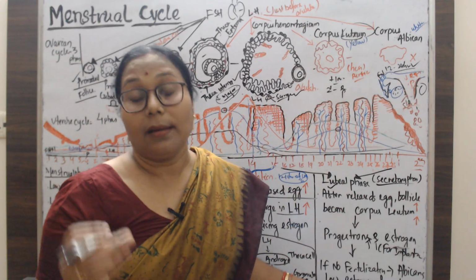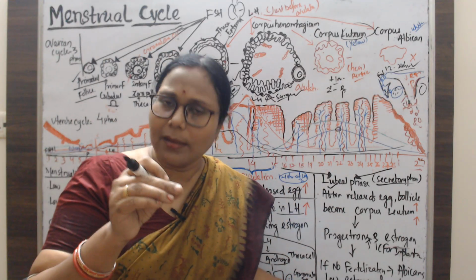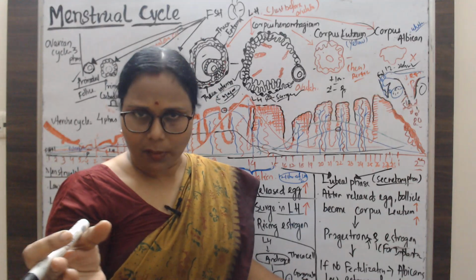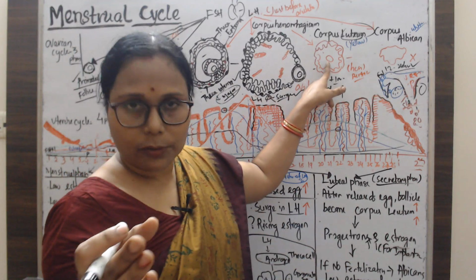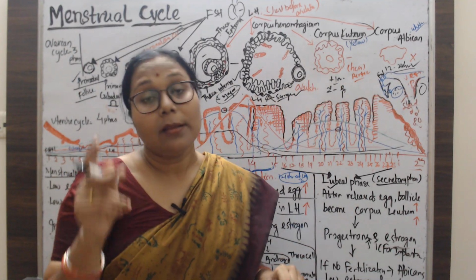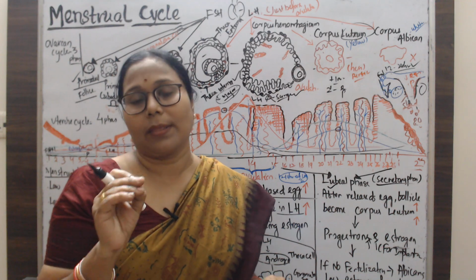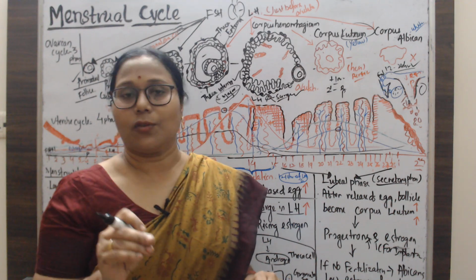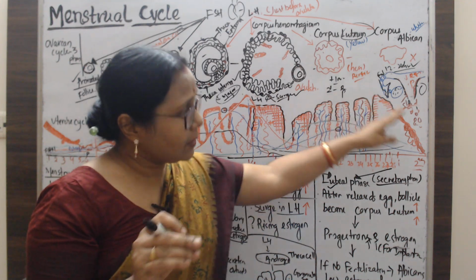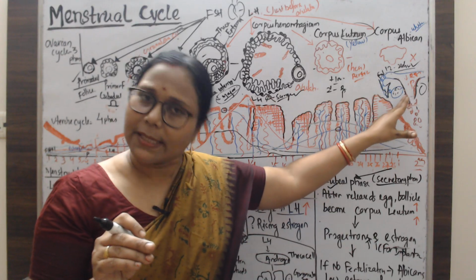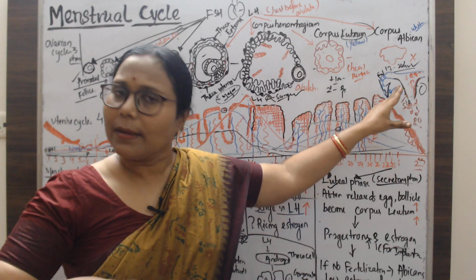According to the Latin word, luteum means yellow color. So it is called the corpus luteum, and the corpus luteum has two hormones, progesterone and estrogen. As the pregnancy continues, when fertilization takes place, then implantation occurs.